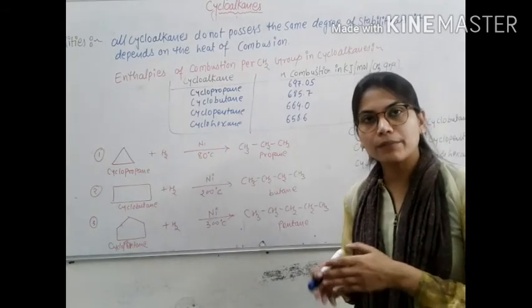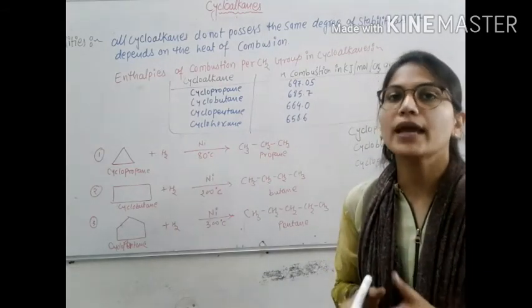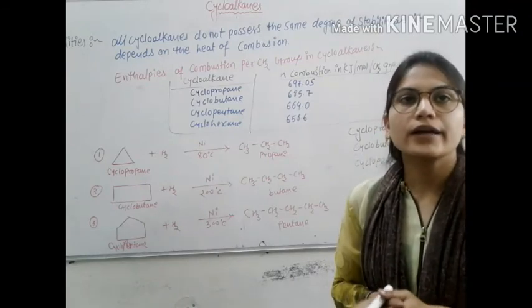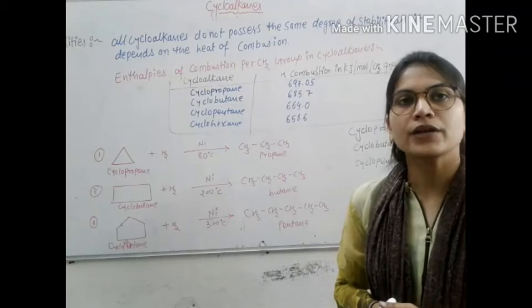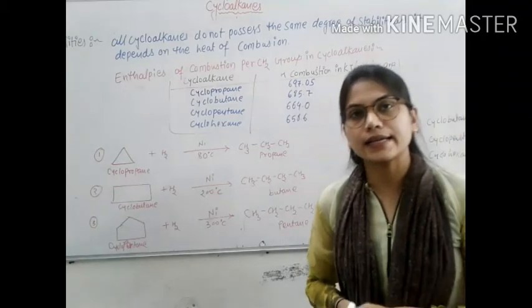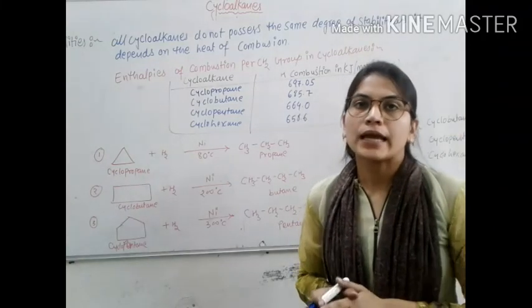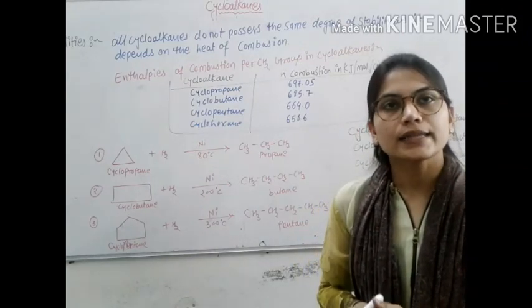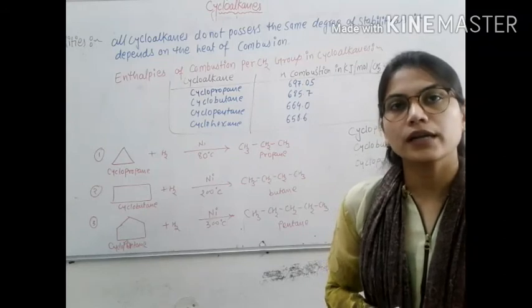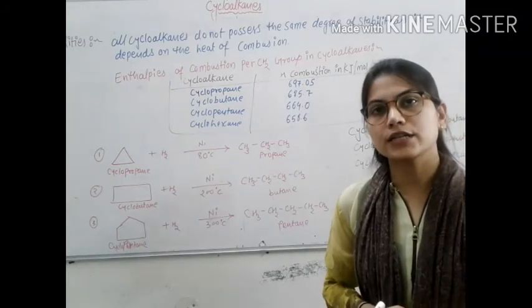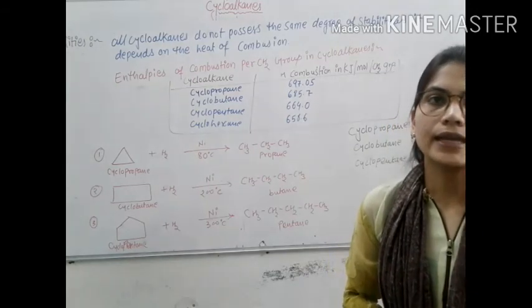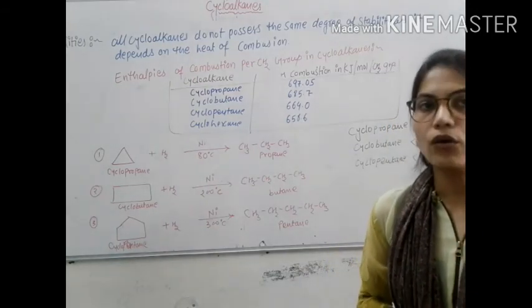The relative stability of cycloalkanes can be explained on the basis of the ease with which the cycloalkane ring opens up. The lesser the stability of the cycloalkane, the more easily ring opening occurs. Given below are some conditions for hydrogenation of cycloalkanes to open them up.